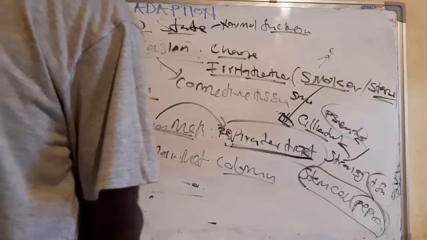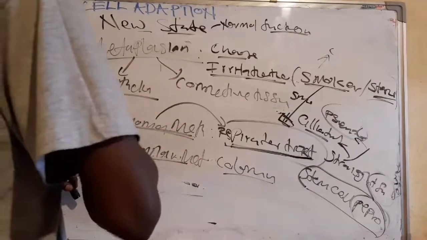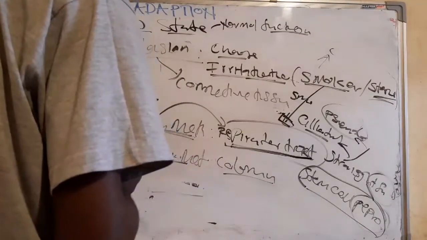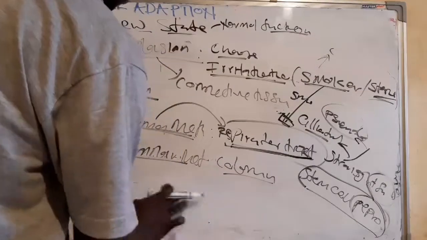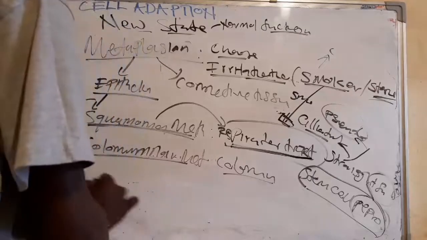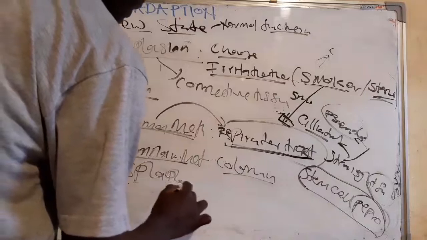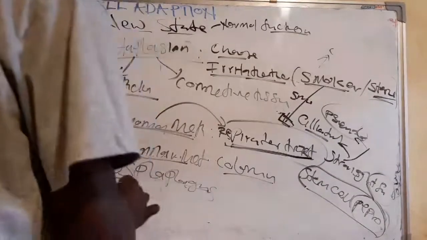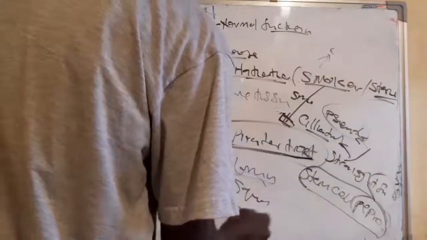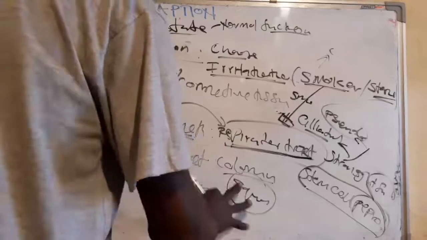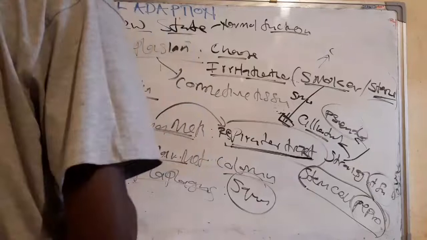So now when we talk about the columnar, this simply means when the columnar replaces. Where can this be seen? It can be seen in the esophagus. The esophagus is made up of squamous cells, which is the stratified squamous, but these are replaced by columnar cells. How?